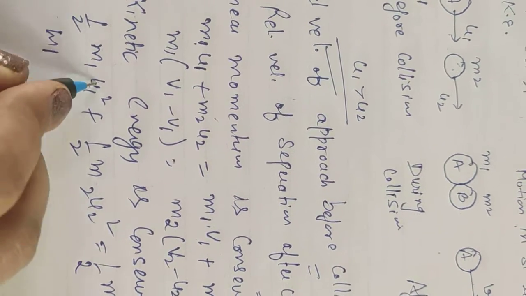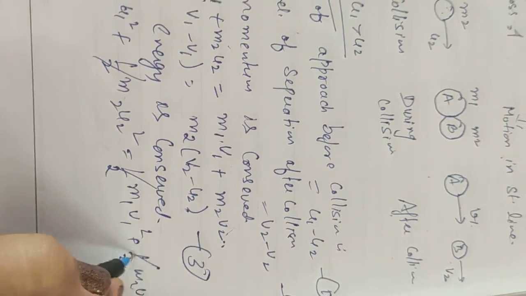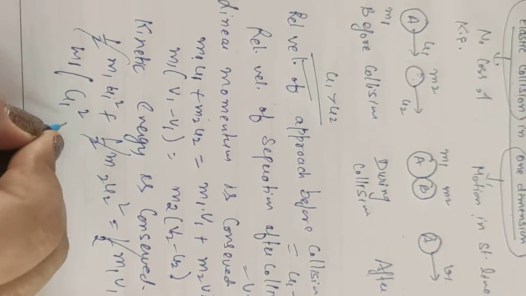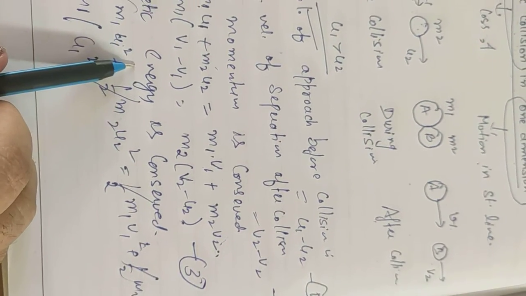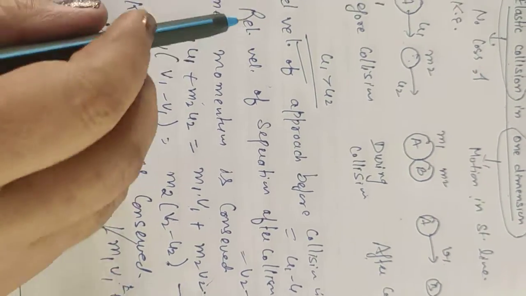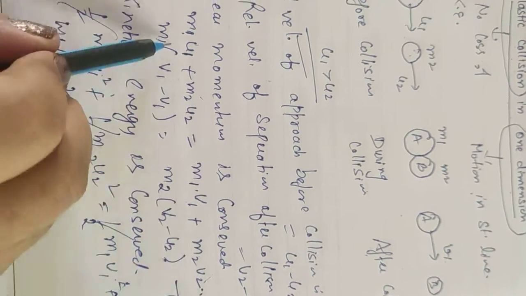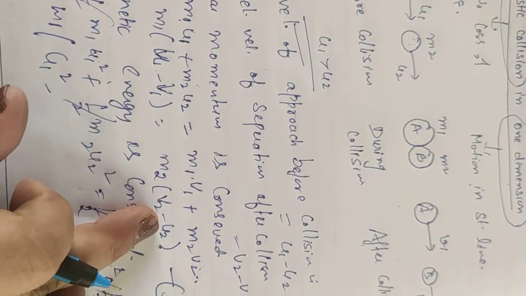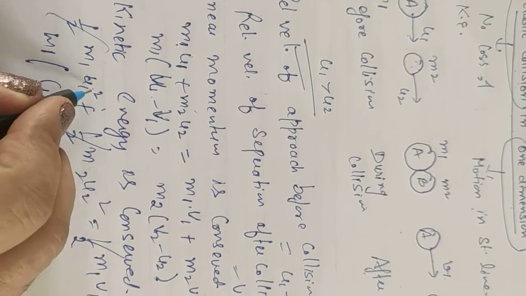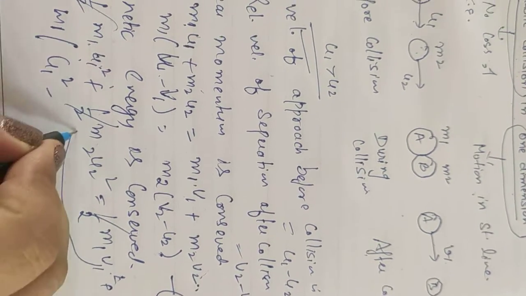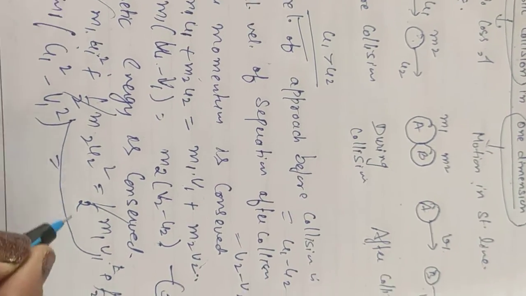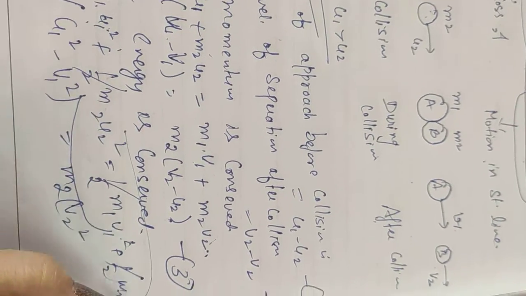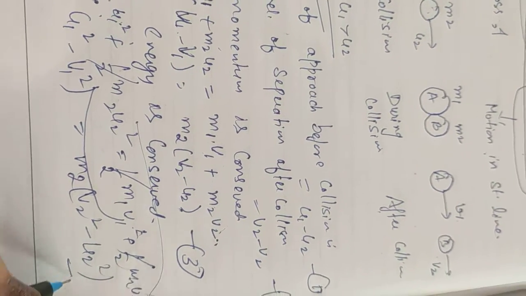The half will be cancelled out in each term. So m1 (u1 square minus v1 square) is equal to m2 (v2 square minus u2 square). This is number 4.